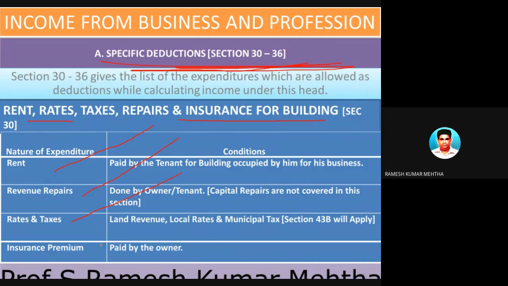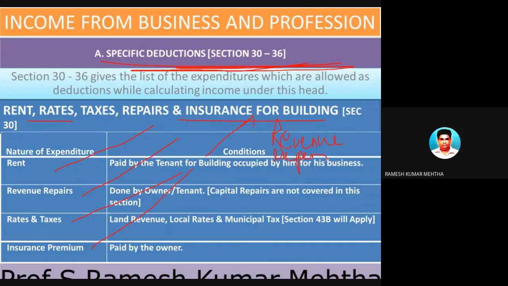If it is forgotten and not shown, then it should be shown by deducting it from the net profit, as we have just discussed in the last class as well as this class. Insurance premium paid on this building is an admissible business expenditure which should be shown on the debit side of profit and loss account, and it is a revenue expenditure also. This is a category of revenue expenditure.